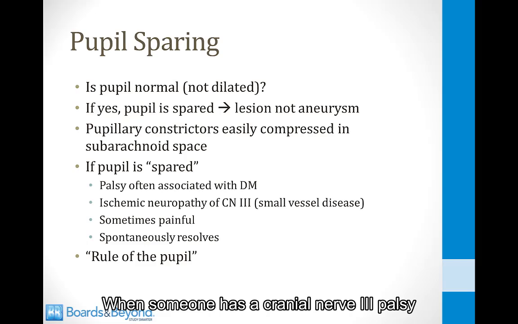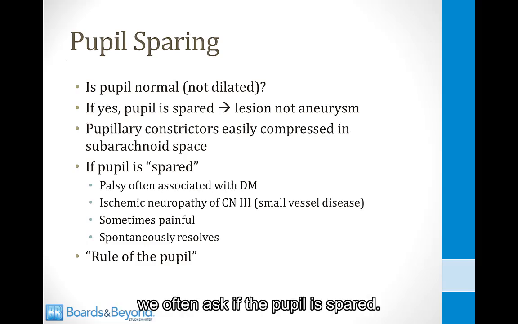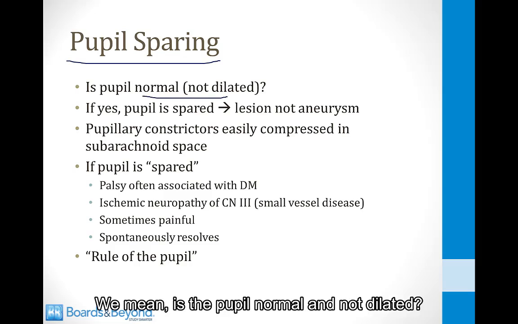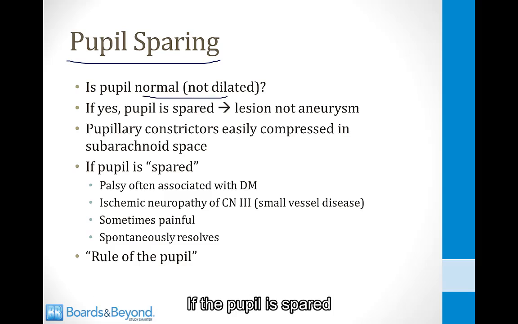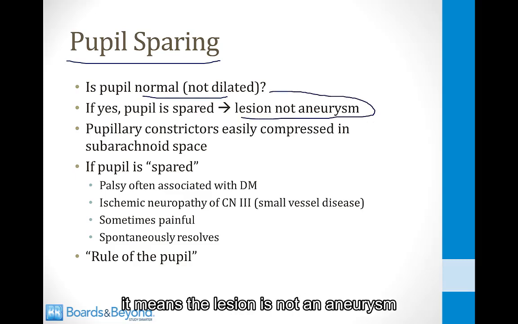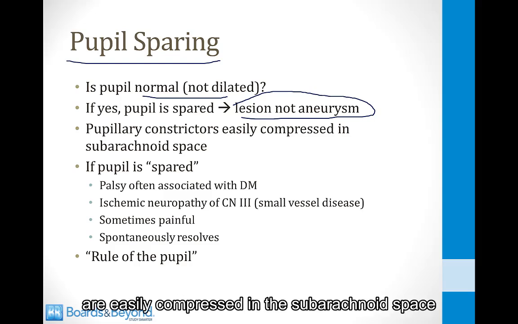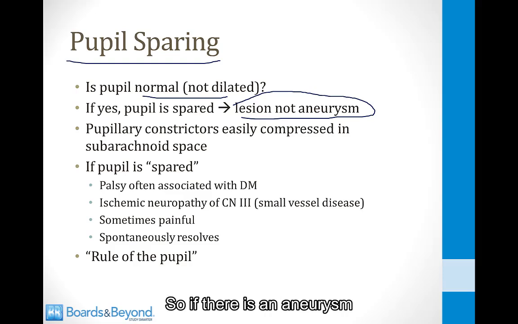When someone has a cranial nerve 3 palsy, we often ask if the pupil is spared. And what do I mean by that? We mean, is the pupil normal and not dilated? If the pupil is spared, it means the lesion is not an aneurysm, and let me explain that. The pupillary constrictors are easily compressed in the subarachnoid space by a mass lesion. So if there is an aneurysm, it will compress the pupillary constrictors and dilate the pupil.